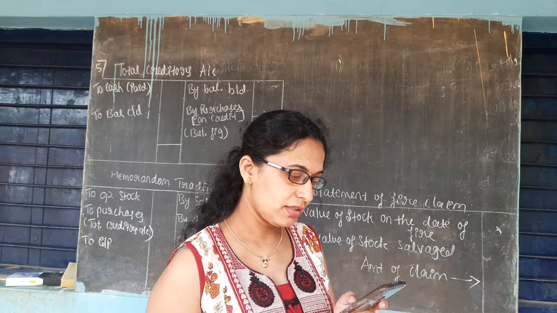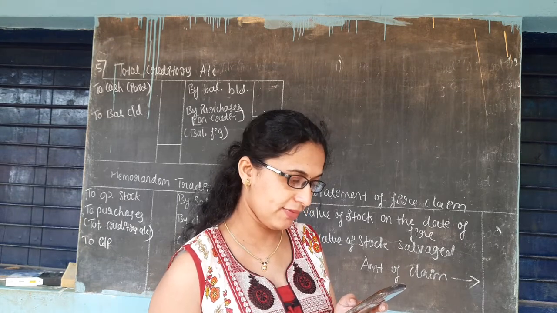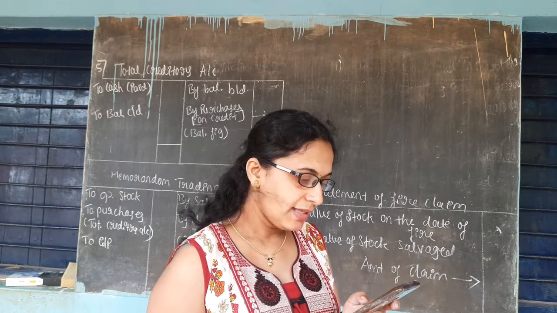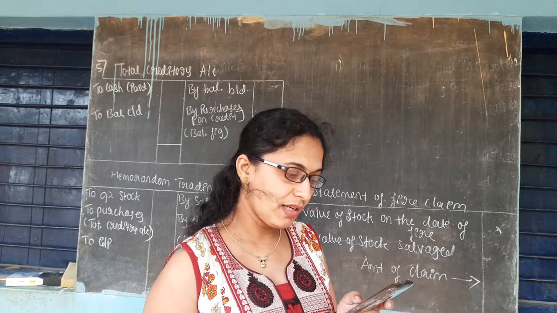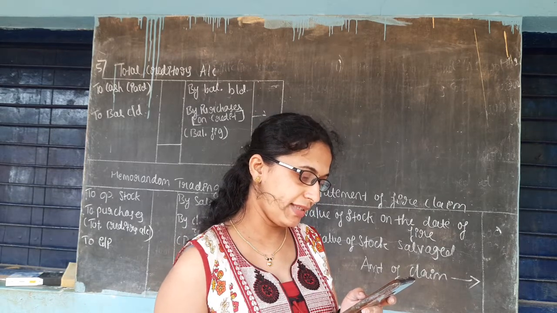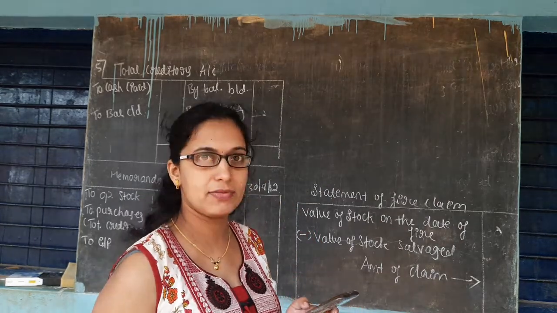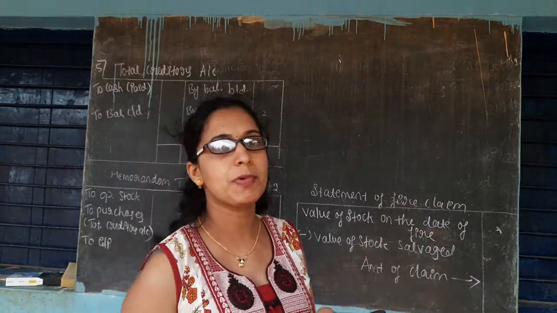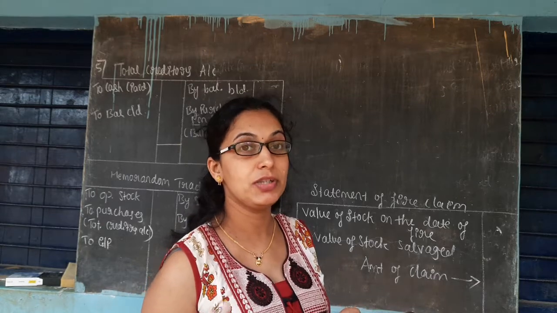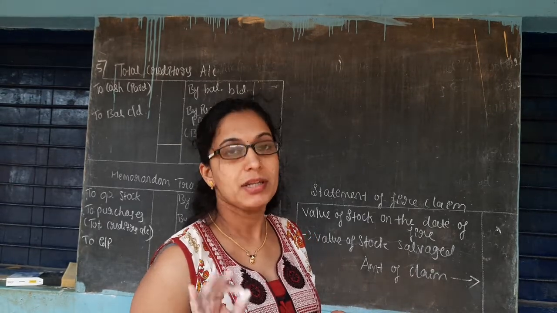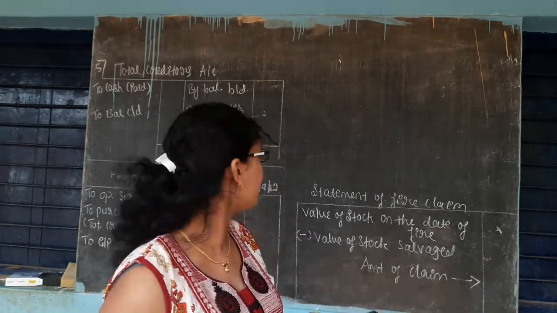Stock on 31 12 11 was given, and sales from 1/1/12 to 30th 9 2012 is given. Normal rate of gross profit on sales is also given, that is 20%. When the rate of gross profit is given, it's clear that there is no need to prepare the trading account. Directly you can prepare the memorandum trading account.